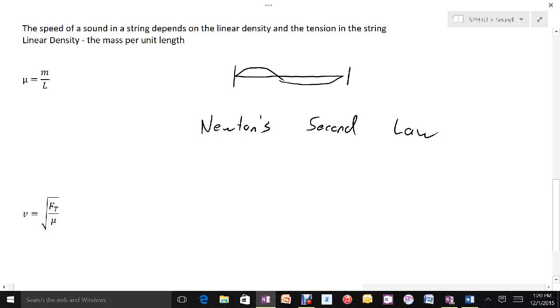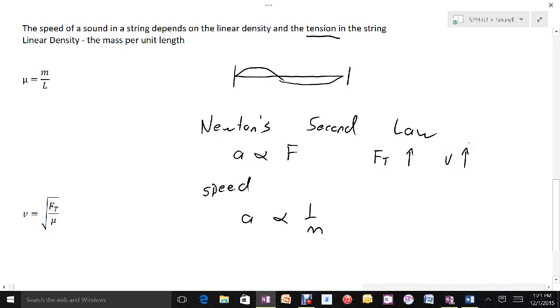Newton's second law has two main points. The acceleration is directly proportional to the force, and the acceleration is inversely proportional to the mass. If we imagine that for the string to get vibrating, it must accelerate, then we can say the speed is going to be related to the acceleration, not exactly the same as the speed, but sort of like it. So if we increase the force or the tension on the string, we should increase the acceleration, and as a result we should increase the speed.